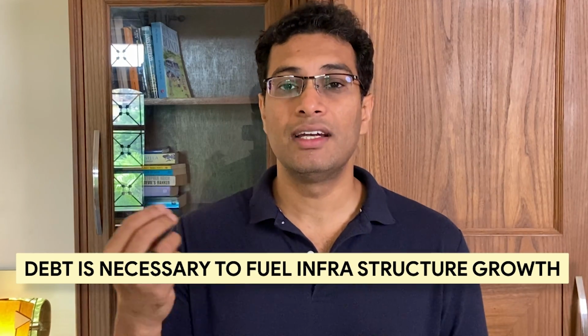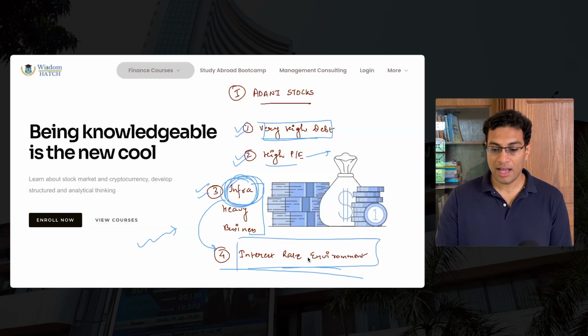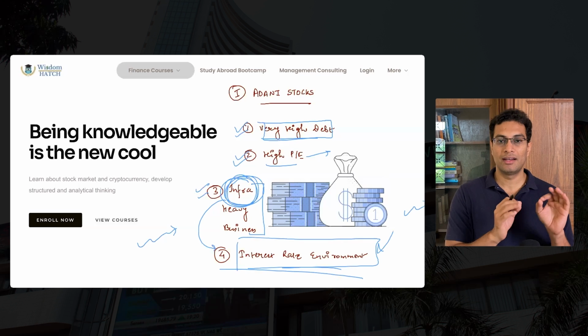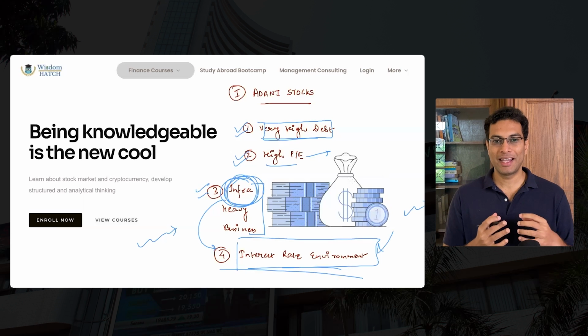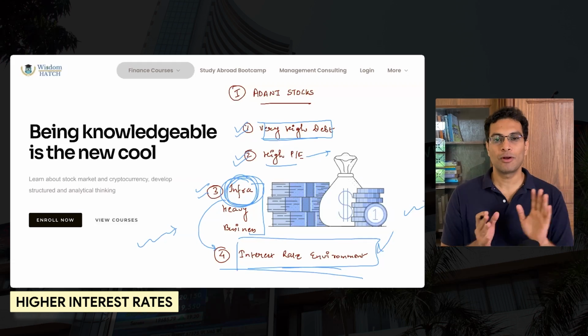It is very simple: an infrastructure-heavy business, in order to fuel any type of growth, what would it need? It would need debt. That is, it would need to take more loans going forward in the future as well. It's not as if the loans have peaked out. In this new interest rate environment where interest rates are going up, they are going to get a higher interest rate. Better than what you and I would be getting, but in general, they will be getting a higher interest rate. So this becomes a slight problem for the business.